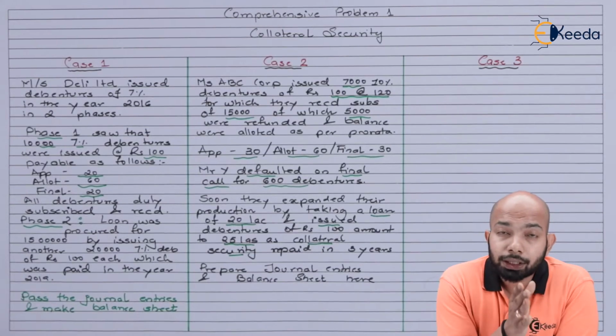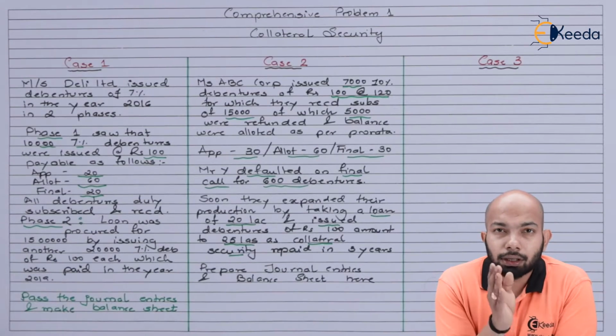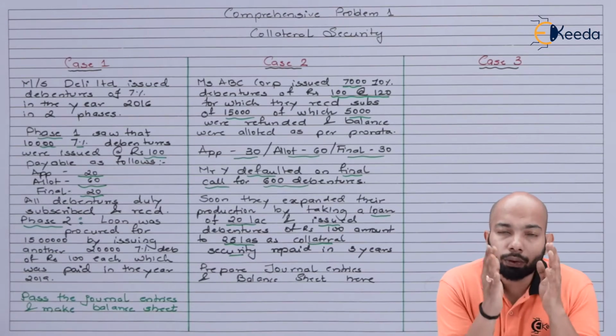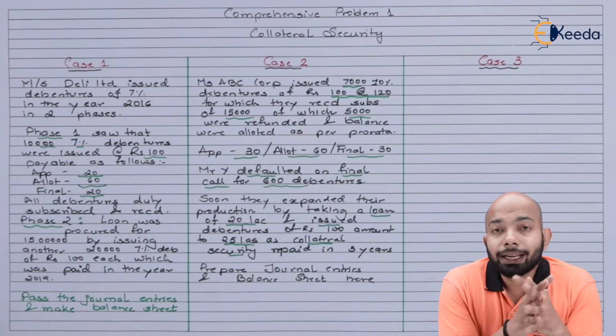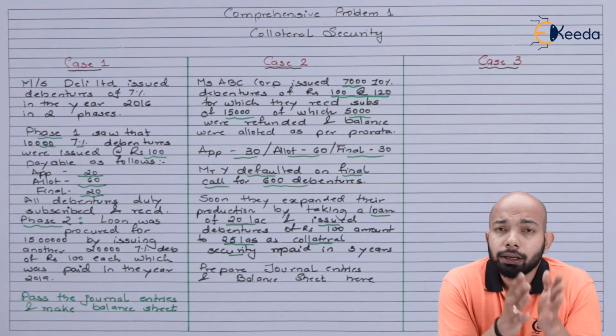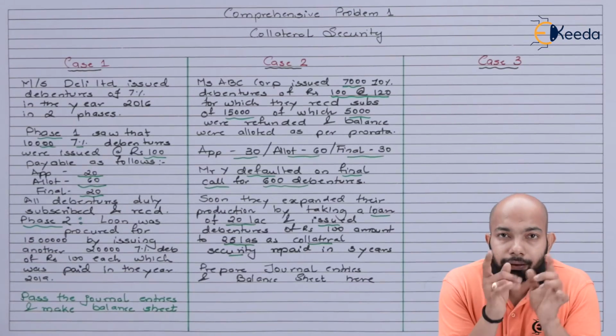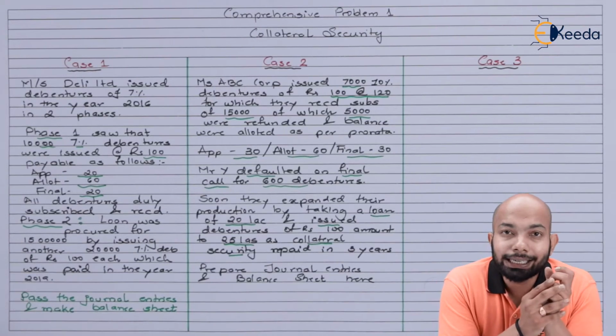So we're supposed to prepare the journal entries and the balance sheet here. Now, journal entries will have all the details. The balance sheet has to be provided in a specific manner. Now we'll go into the case 3 details.